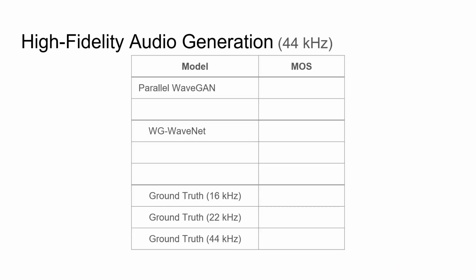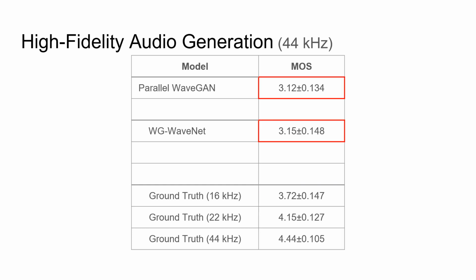Since we've shown that WG-WaveNet can generate 44 kHz speech in real time, the next experiment is the quality analysis on high-fidelity audio generation. We first compared recordings sampled at different rates, and found that sampling rates significantly affect perceptual results. The results of Parallel WaveGAN and WG-WaveNet are quite disappointing.